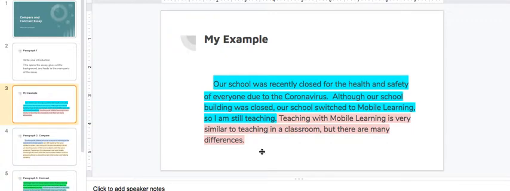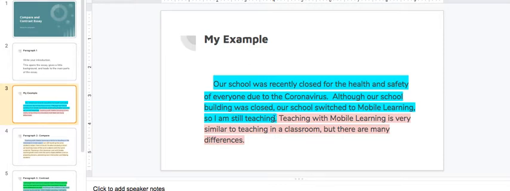So I wrote, our school was recently closed for the health and safety of everyone due to the coronavirus. Although our school building was closed, our school switched to mobile learning, so I am still teaching. So here is the background. It's giving some information to why I am comparing these two things, okay? And I also want you to notice up here I indented my first sentence, and then the rest of my sentences are all lined up here, okay? So that is the background.